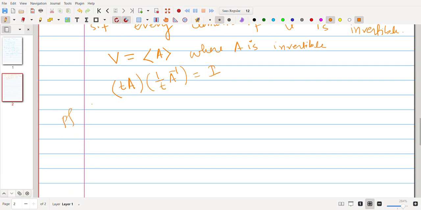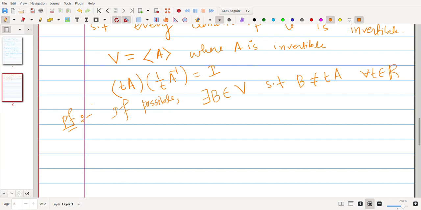So proof. If possible, there exists a B belongs to V such that B is not equal to TA for all T belongs to R. That means B is not in the span of A, which will imply that A and B are linearly independent, as vectors in M7(C), because we are talking about a vector subspace.